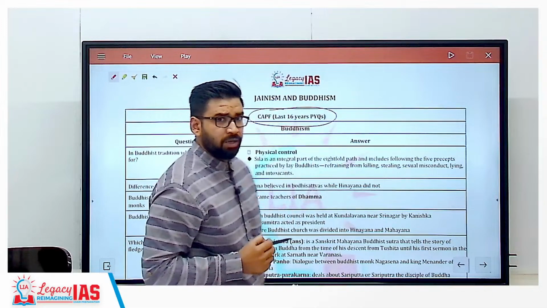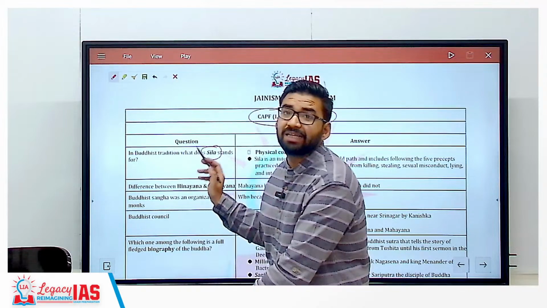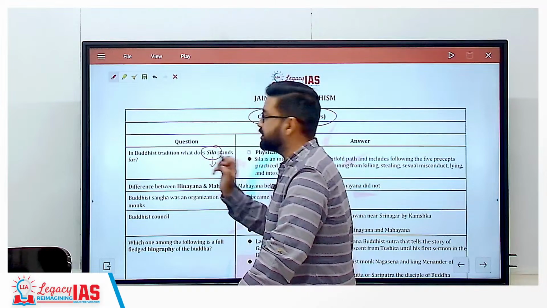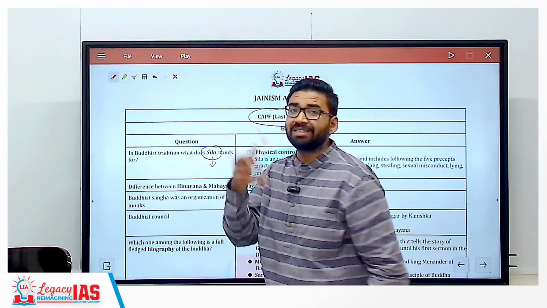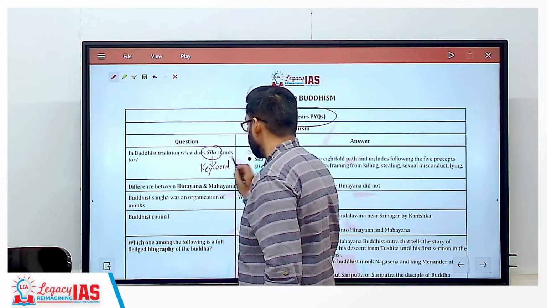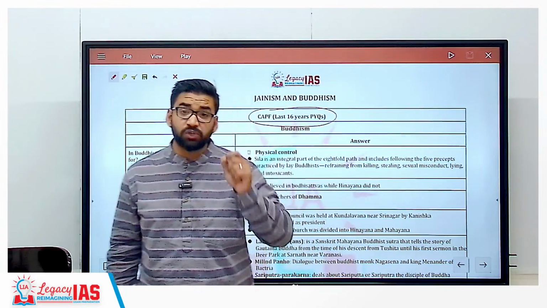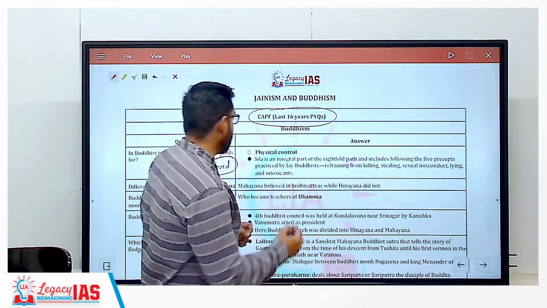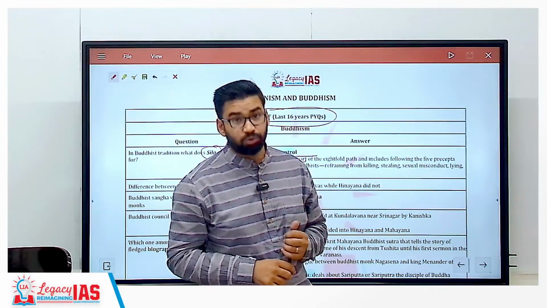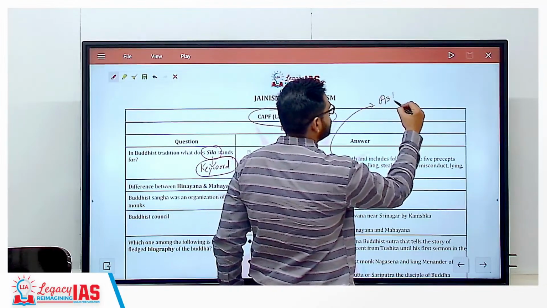Like, there was a question on the keyword Sila. So, in the Buddhist tradition, what does Sila stand for? That means, what does it mean? So, this is an important keyword in the Buddhism topic. Now, Sila basically means physical control. That means it is an integral part of the eightfold path in Buddhism. Now, the eightfold path is also called Ashtangika Marg.